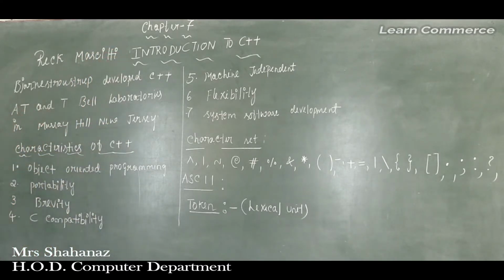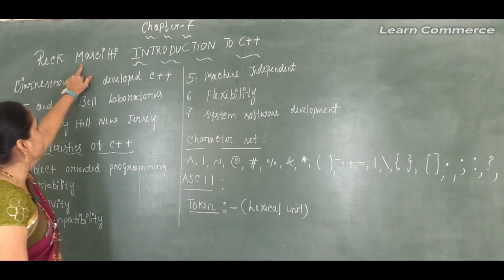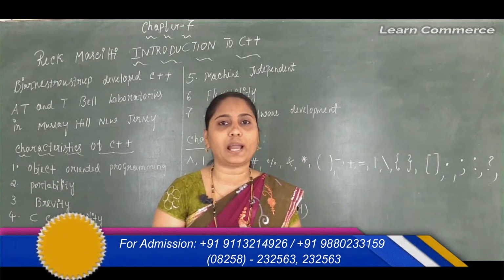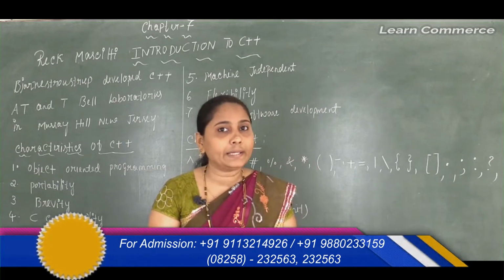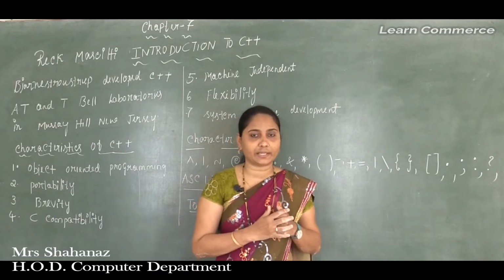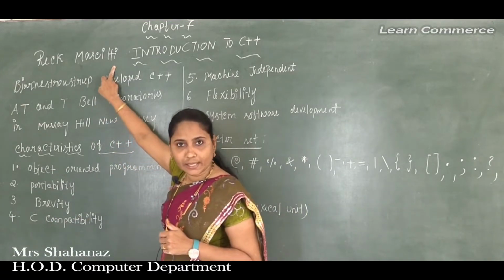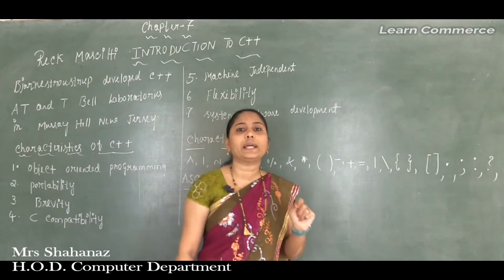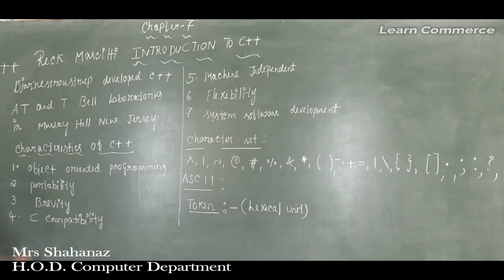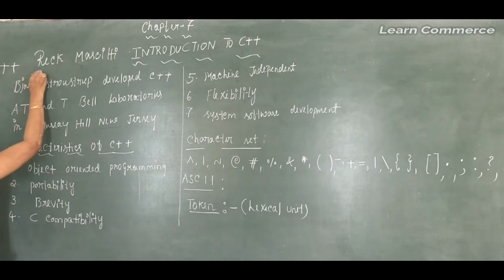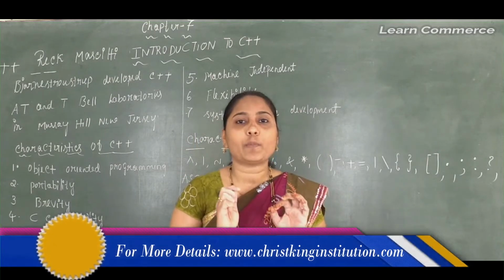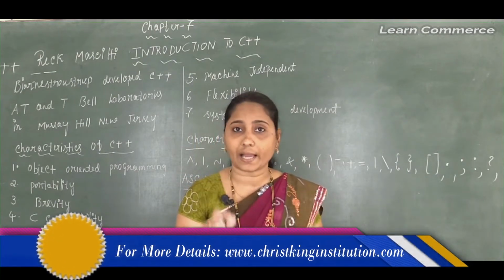The scientist's name is Rick, R-I-C-K, Mascitti, M-A-S-C-I-T-T-I. First the name of the language was C with classes, but later the scientist Rick Mascitti renamed the language C++. The plus comes from the increment operator. You should remember it: the plus is called the increment operator and the minus is called the decrement operator. Clear this point?